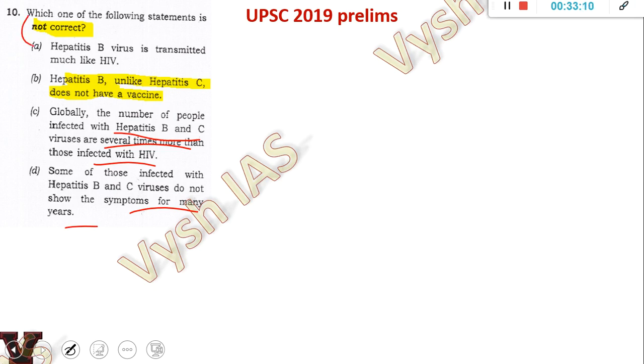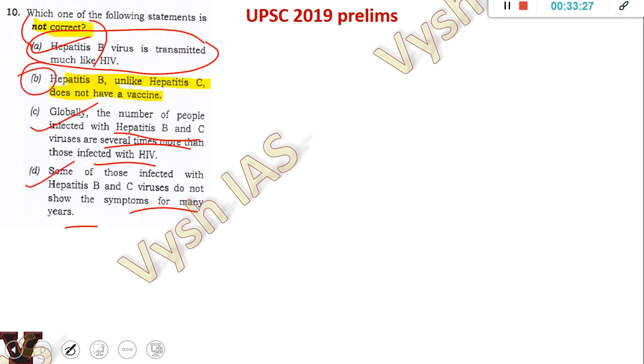So here, the statement that is not correct is the second one. Some students will see the first one, hepatitis B virus is transmitted much like HIV, think okay, this is true, and mark it. But they have asked for the not correct statement. So this is actually a correct statement. This is a correct statement. This is a correct statement. This is the wrong one.